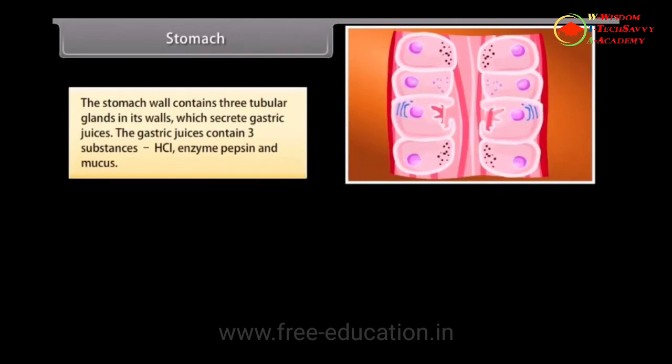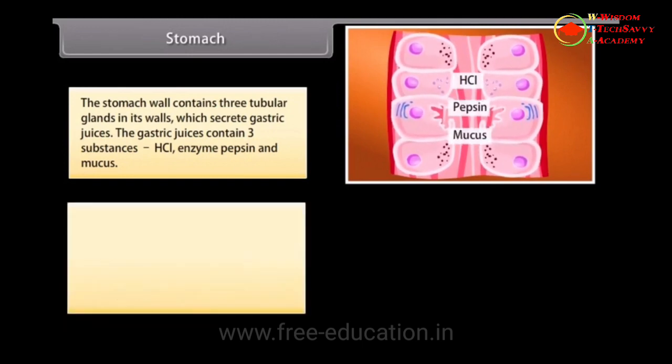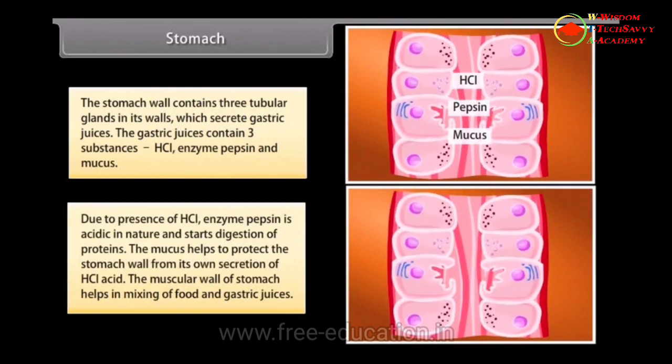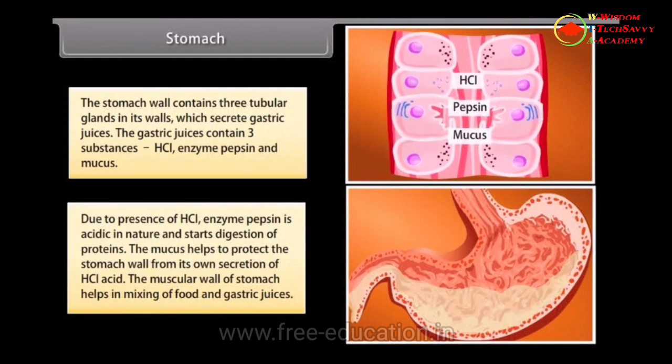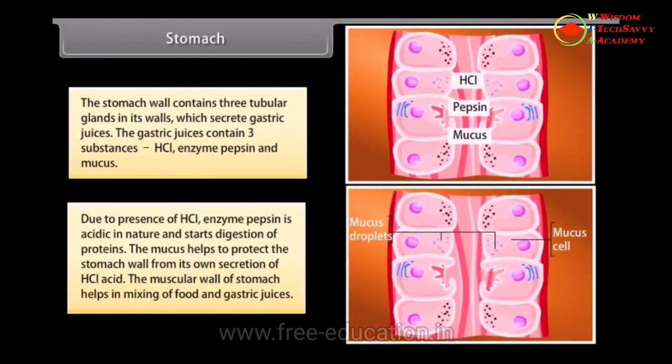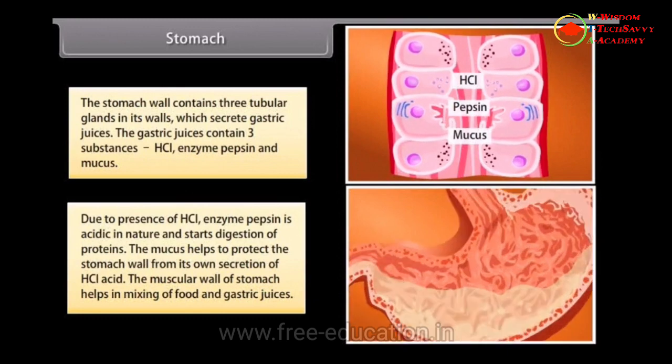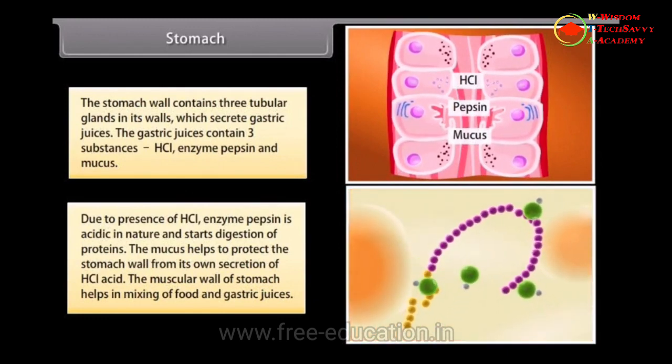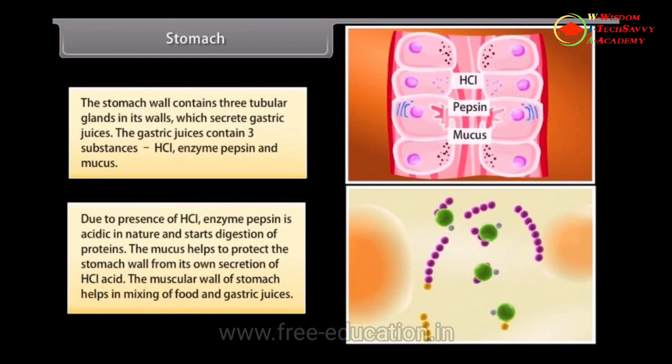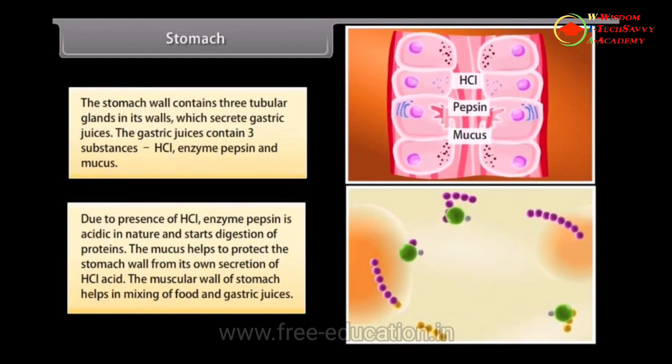The stomach wall contains 3 tubular glands in its walls which secrete gastric juices. The gastric juices contain 3 substances: HCl, enzyme pepsin, and mucus. Due to presence of HCl, the medium is acidic in nature. Enzyme pepsin starts digestion of proteins. The mucus helps to protect the stomach wall from its own secretion of HCl acid. The muscular wall of stomach helps in mixing of food and gastric juices.